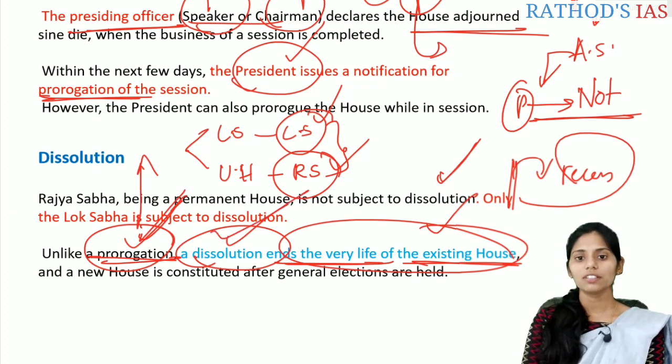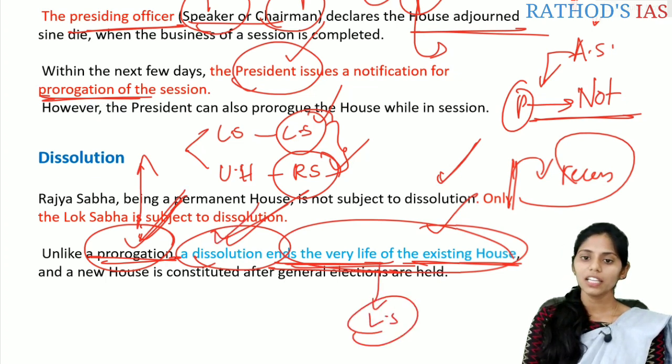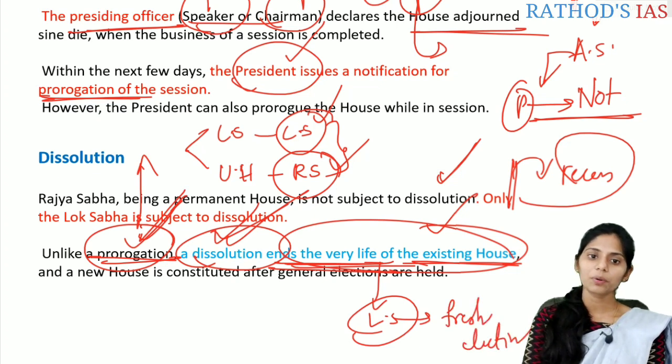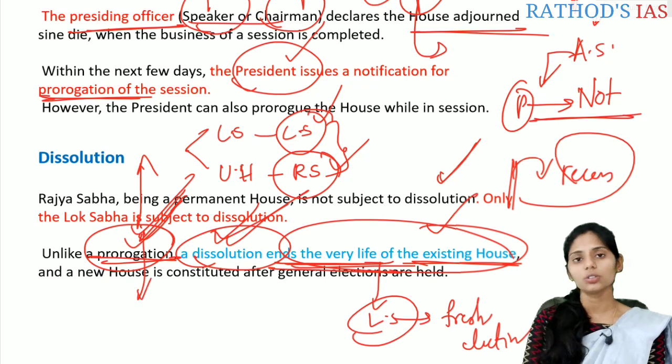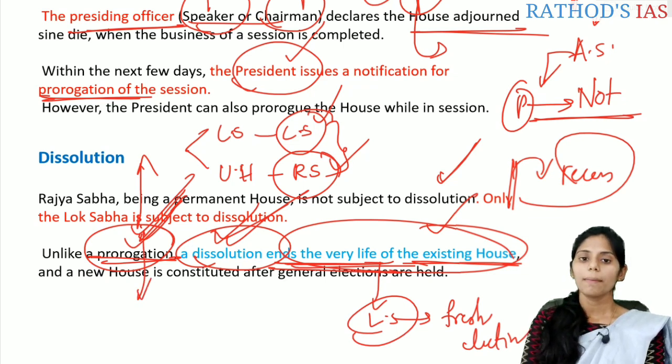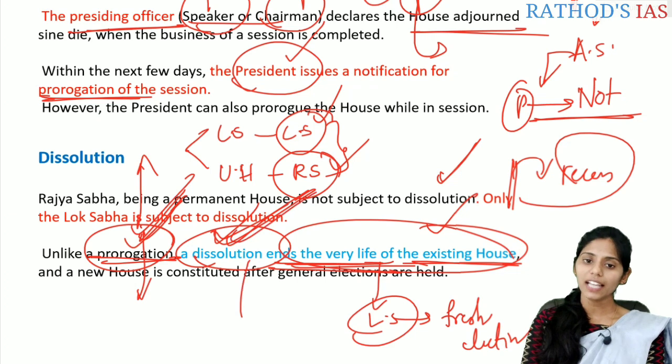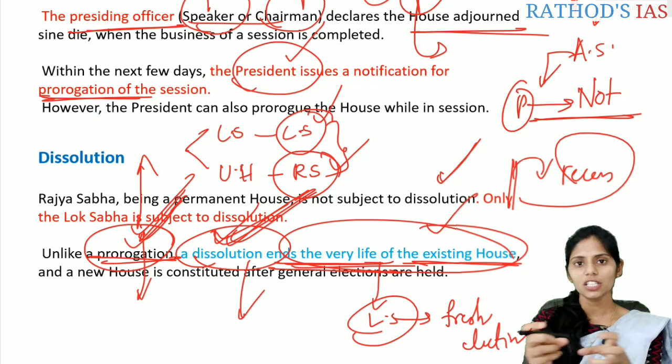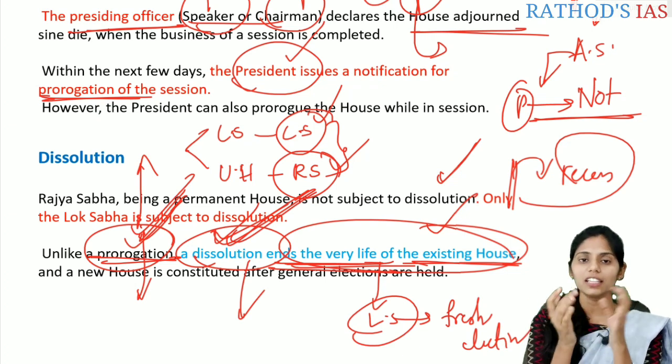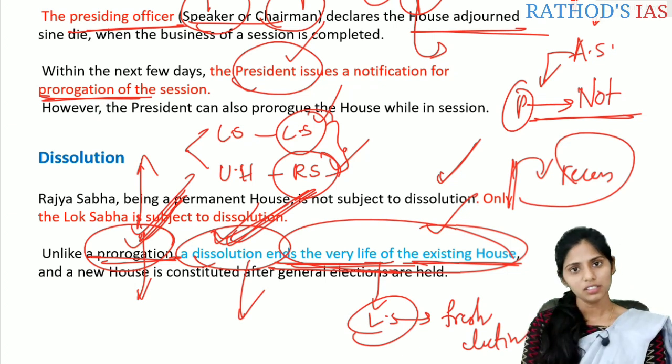But this dissolution will end the entire life of the existing Lok Sabha, or the existing house, and after the dissolution in the Lok Sabha, they will go for fresh elections. Whenever prorogation is happening, that house will not go for fresh elections, but whenever dissolution is happening, then that house will go for fresh elections. So this is the difference between prorogation and dissolution. You should be clear regarding what is prorogation and what is dissolution.